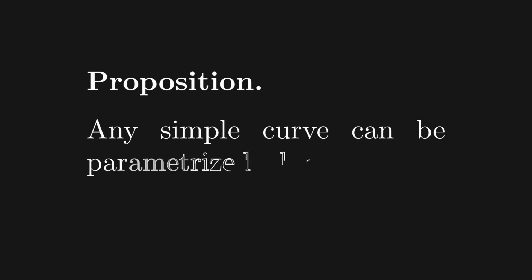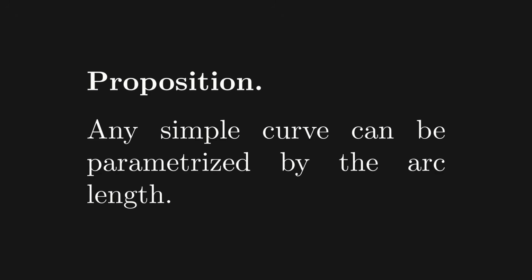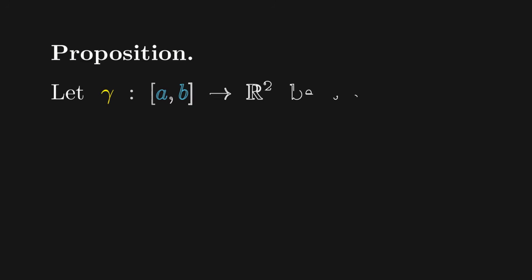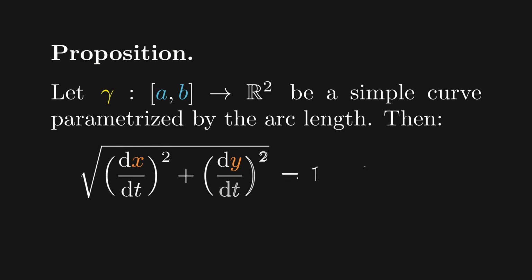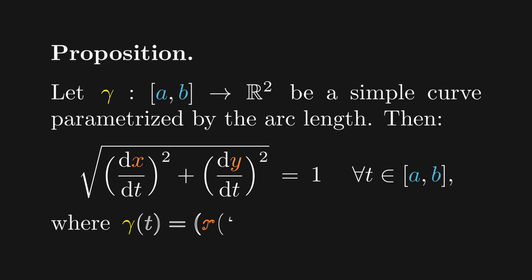Another proposition that we'll not prove is that any simple curve can be parametrized by the arc length. A proposition we will prove, however, is the following. Let gamma be a simple curve parametrized by arc length, then the Euclidean norm of the velocity vector is always equal to 1.